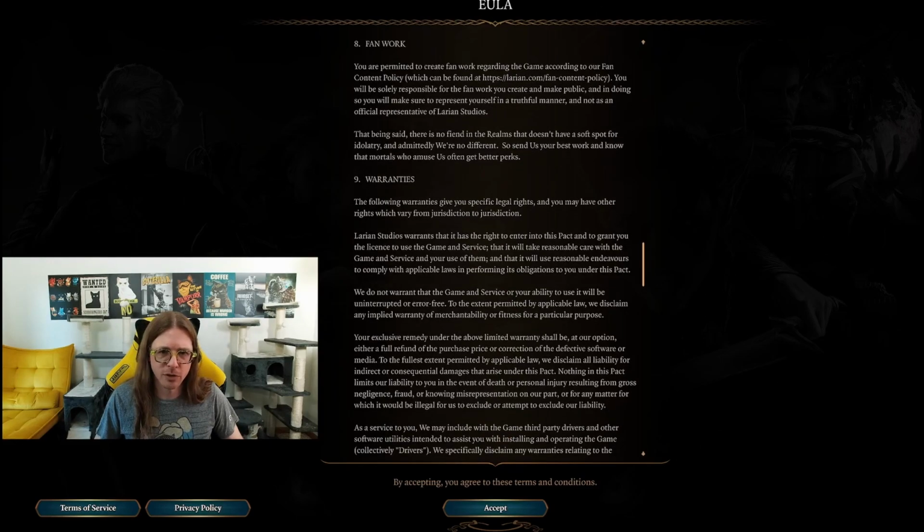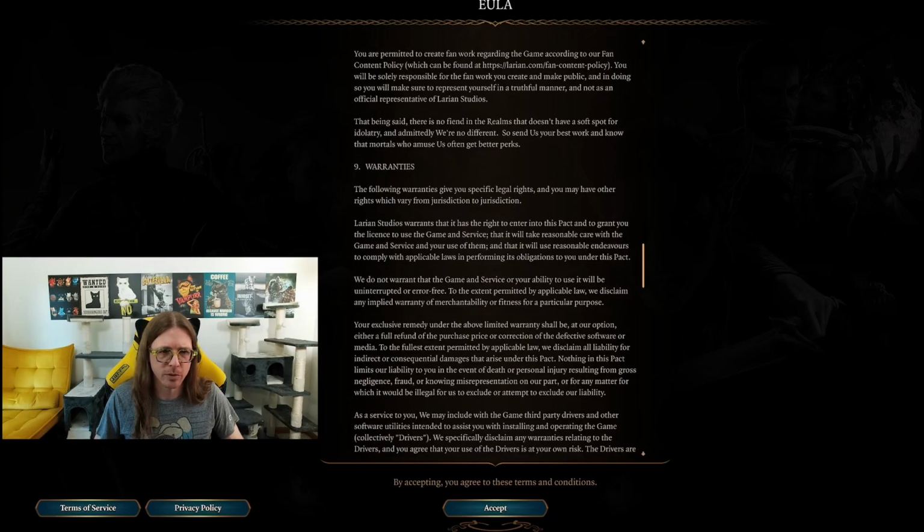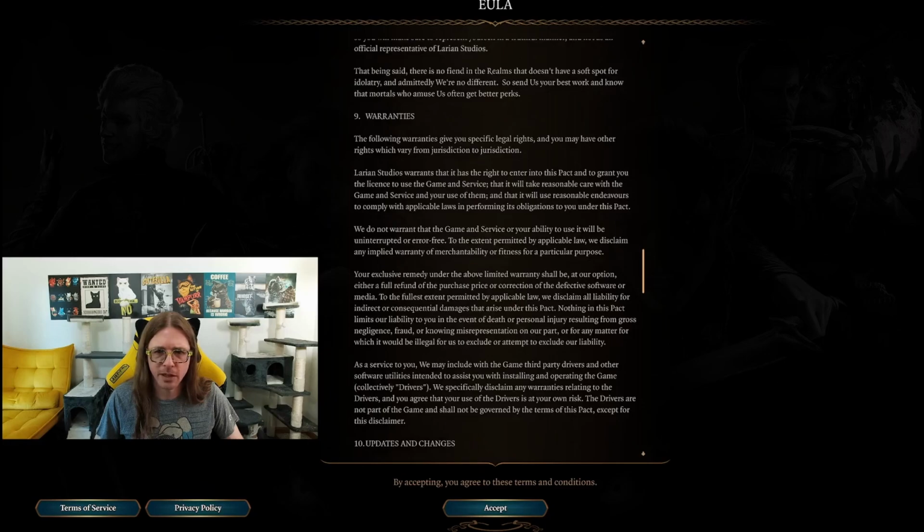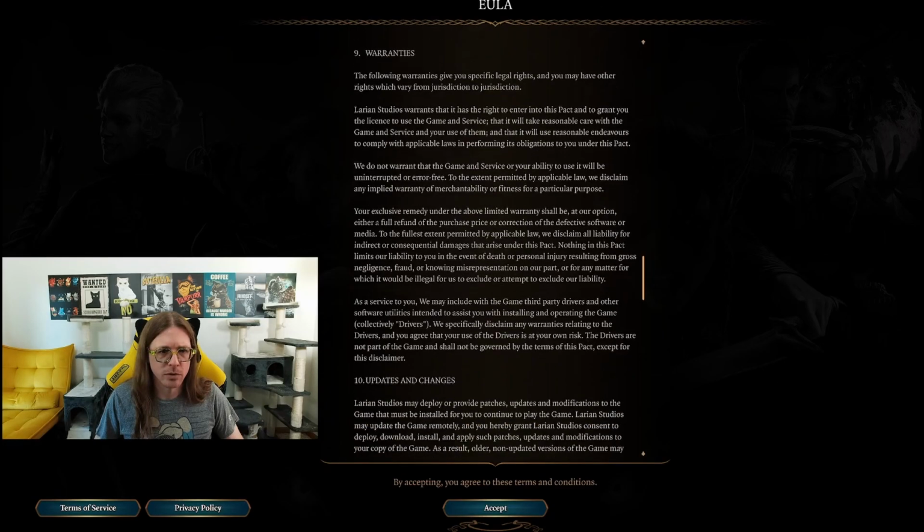The following warranties give you specific legal rights. You may have other rights. It's very jurisdiction-dependent. Larian Studios warrants that it has the right to enter into the pact, and grant you a licensed game service, that it will take reasonable care with the game and service, and your use of them, that it will use reasonable endeavors to comply with that. Yep. Okay. Kind of normal.